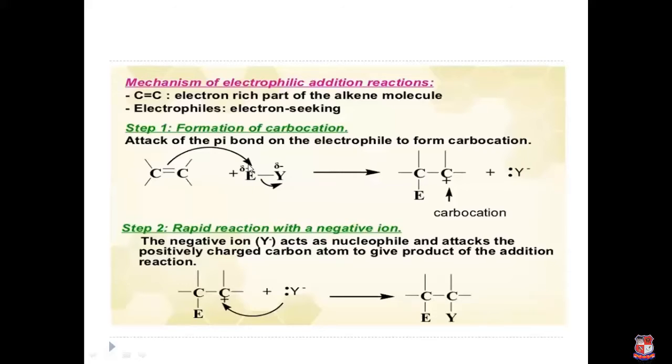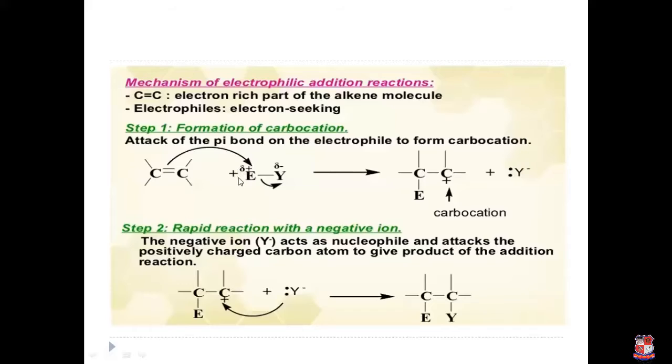This atom E, which acts as an electrophile, is attacked by this pi bond and attaches to one of the carbon atoms, either here or here, and the Y atom takes both electrons from this covalent bond and leaves as the group carrying the negative charge.